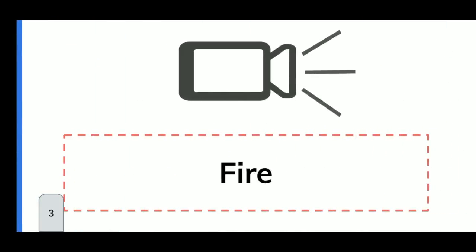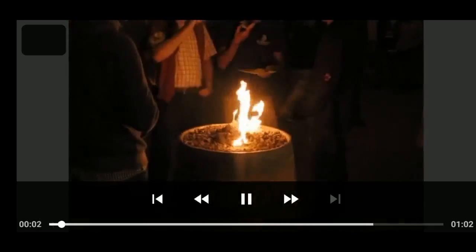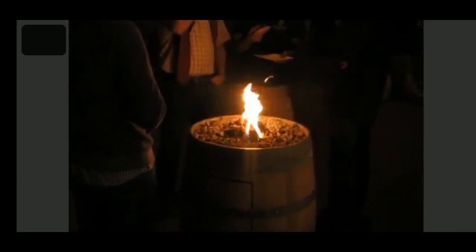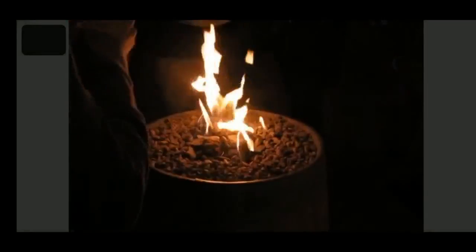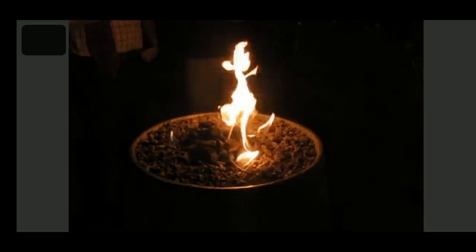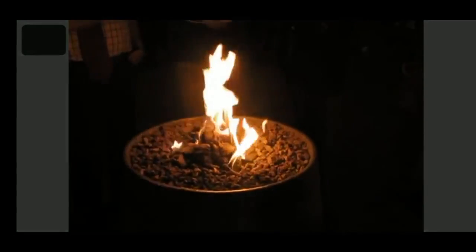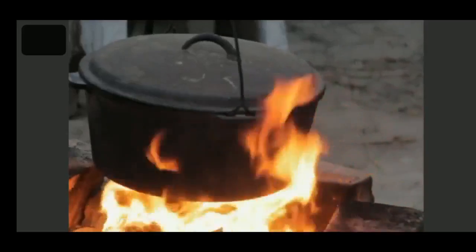Now before going to the fuel, we will just once again go to the fire, because one small video is there. Here the combustion process is taking place. Here heat energy is liberated.